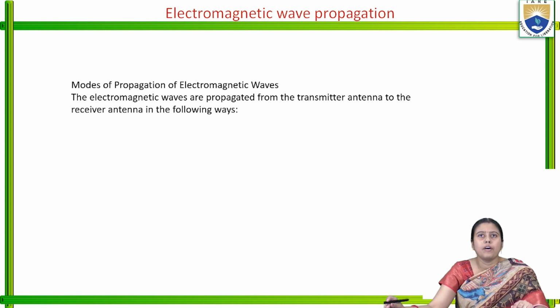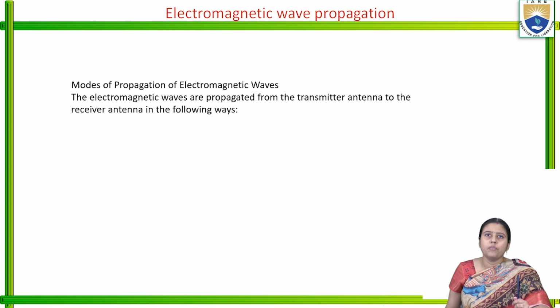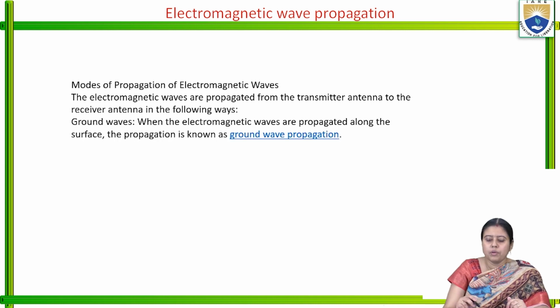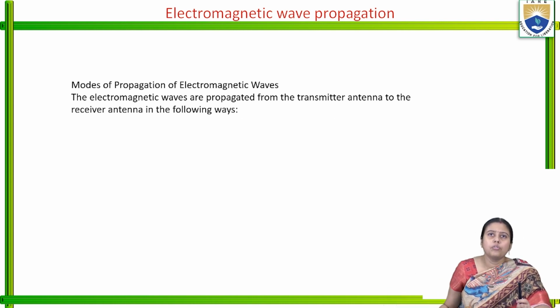Next, we will discuss the modes of propagation of the electromagnetic waves. As I told earlier, the examples of the mobile phone, or the satellite in our TV pictures, all are examples of electromagnetic waves. So electromagnetic waves are propagated from transmitter antenna to the receiver antenna in the following ways. Number one is the ground waves. When the electromagnetic waves are propagated along the surface, the propagation is known as the ground wave propagation.